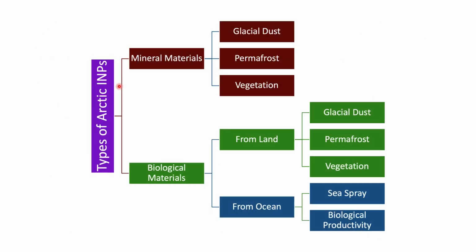Let us look at the different types of Arctic ice nucleating particles. We can broadly classify them into two major categories. One is called the mineral material, another one is the biological material. In the mineral materials, we have glacial dust, permafrost and vegetation, and the biological material may be formed from the land or from the ocean. So when we talk about the land, we have the glacial dust again, and permafrost and vegetation also belong to the land one. And when we talk about the ocean, sea spray and biological productivity from various animals leads to ice nucleating particles or the aerosols in the Arctic region.